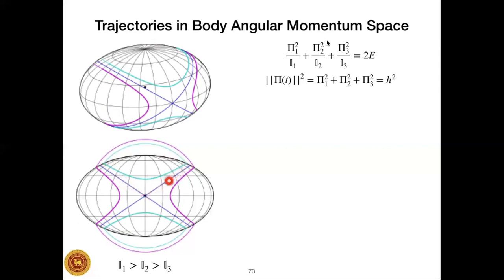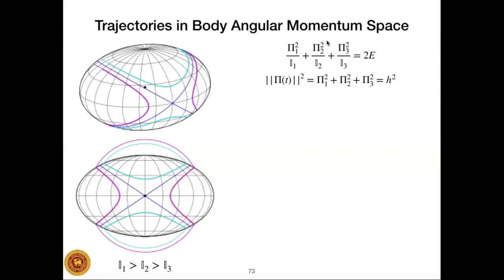Now it will be popping out, but it will be intersecting the kinetic energy ellipsoid along these curves and that point over here. Now if you further increase the radius of the angular momentum sphere, you will see that the sphere and the ellipsoid will intersect along a curve like this.